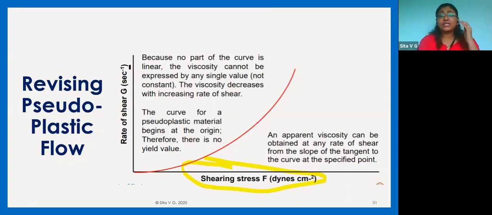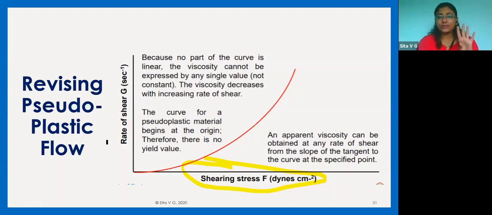The third point is that it is called a shear thinning system. Pseudoplastic flows are called shear thinning systems. That means the viscosity decreases with increasing rate of shear. If you give it agitation, that means the viscosity of the solution will be low, and the apparent viscosity can be found out by the slope. Okay, so this is how we revise pseudoplastic flow.